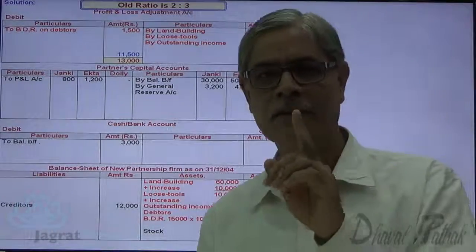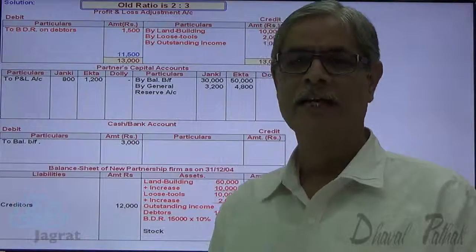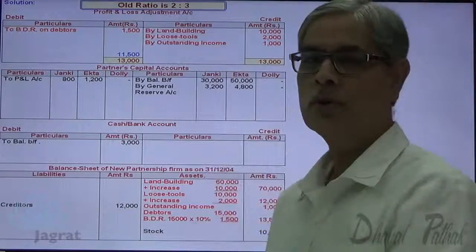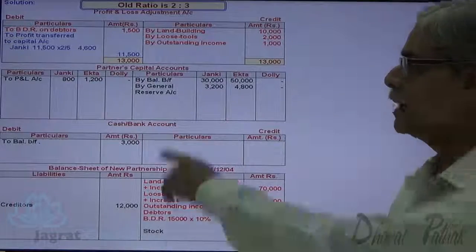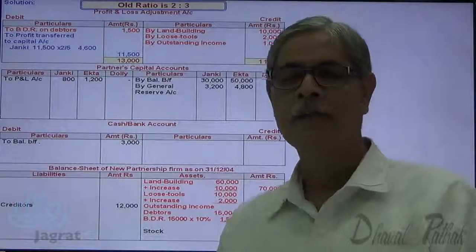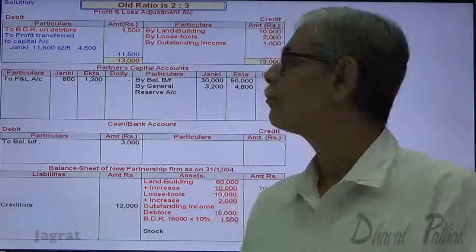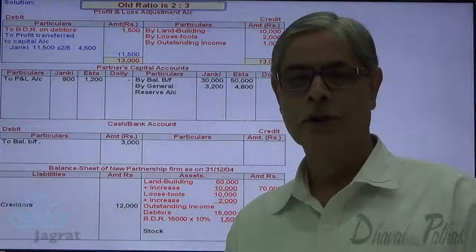This 11,500 is a gain that gets distributed between Janki and Ekta in the ratio of their profit sharing, that is 2:3. So share of Janki in this profit is 4,600. How is it arrived at? 11,500 into 2 by 5, 4,600 is the share of Janki in this revaluation profit.